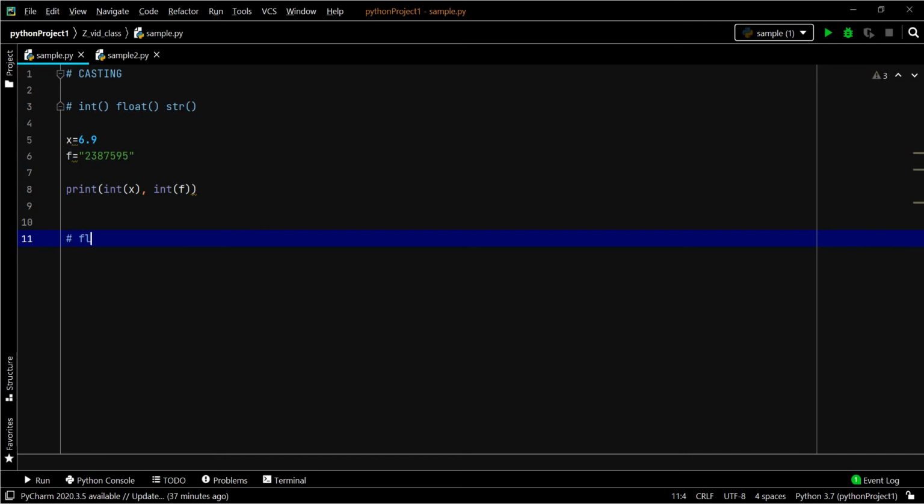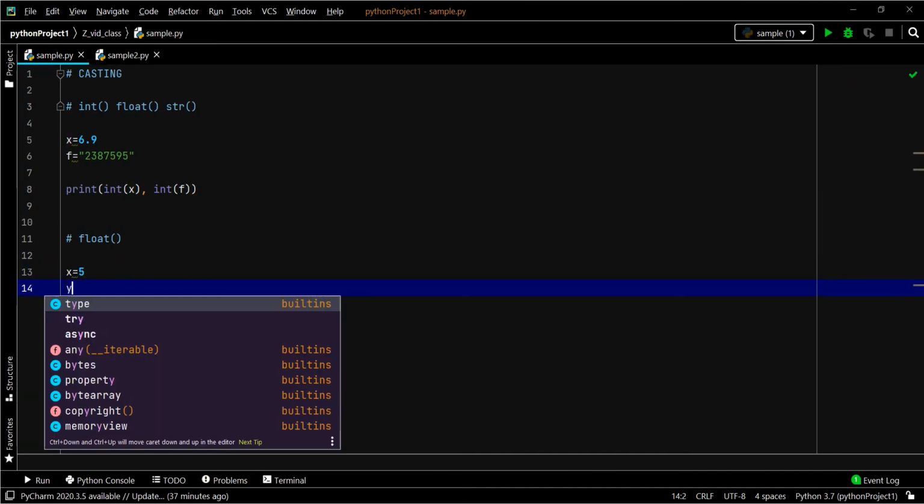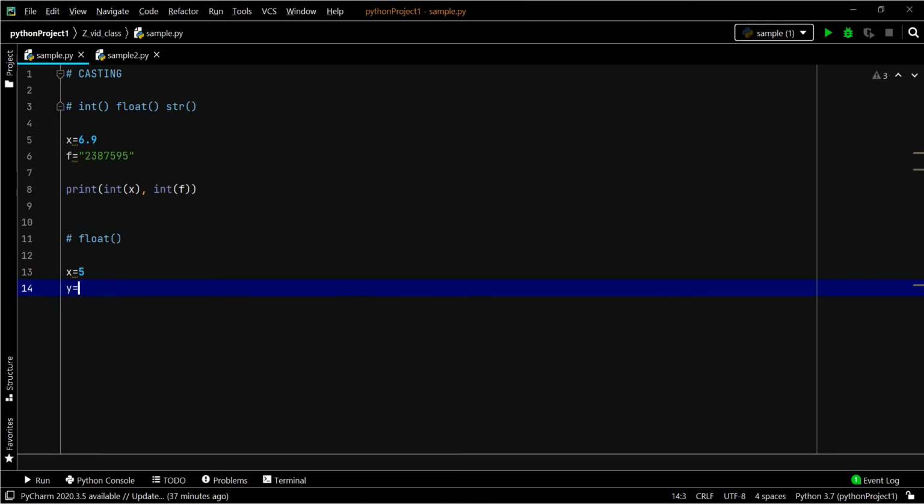Even in float, we have the same functionality. To convert to float, the variable should be an integer or a string. The same scenario applies here also. It should be numbers, not special characters.